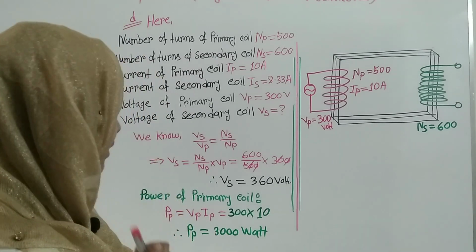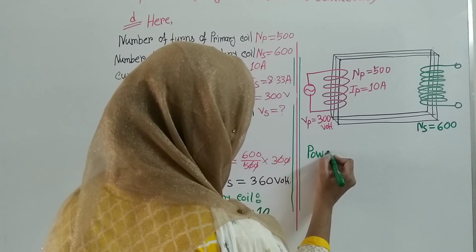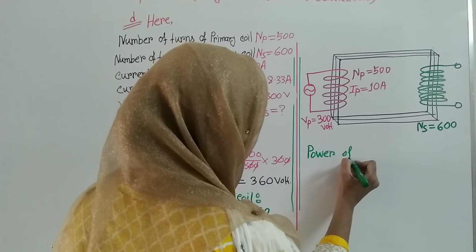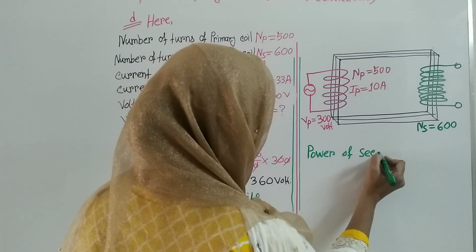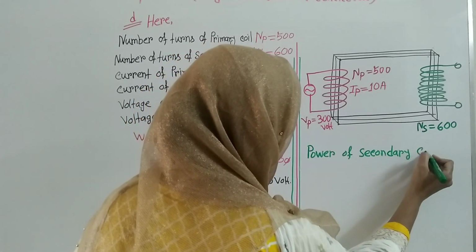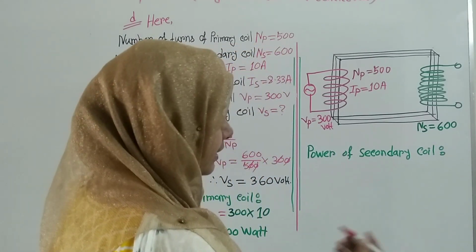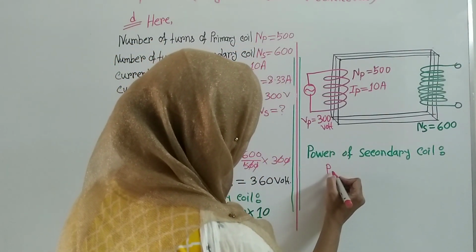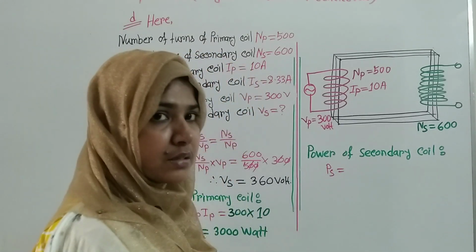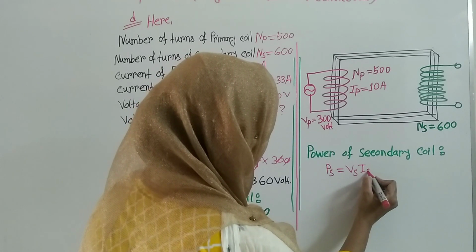Now the power of secondary coil, that is, we can write that Ps, and Ps is equal to Vs Is.